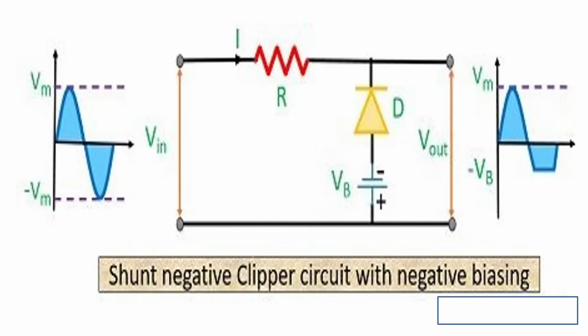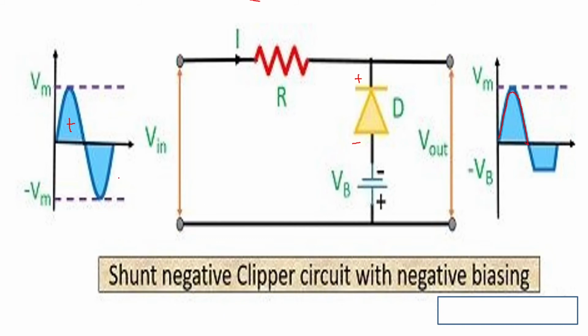Similarly, you can have a shunt negative clipper circuit with negative biasing. Here you can see when the input is positive half cycle, the diode will be positive negative, so it is reverse biased, and the complete voltage you will get at the output.